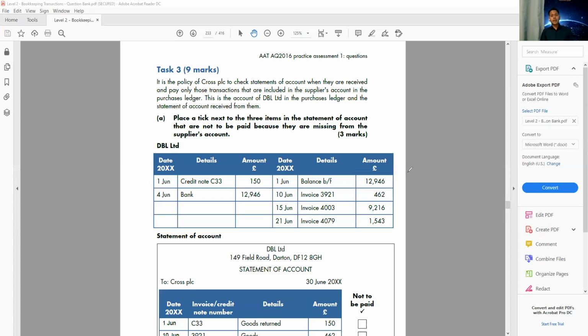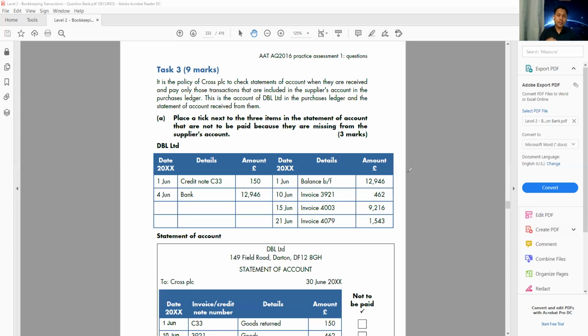Now, that doesn't mean I receive a statement of account from the supplier and I'm going to pay the same amount. The answer is no, I'm not going to pay whatever the supplier is asking for. I never just go by the supplier's statement of account. I always look at my book. That is my purchase ledger.